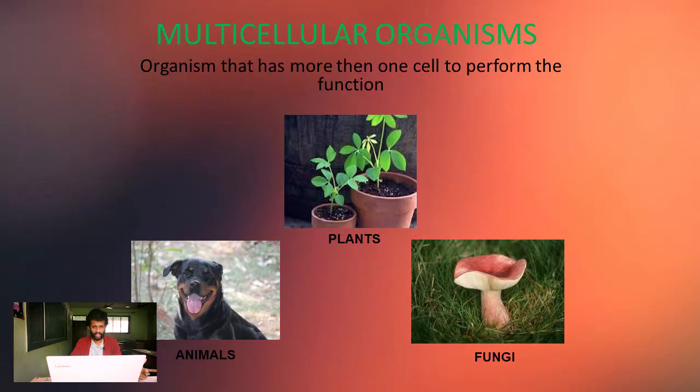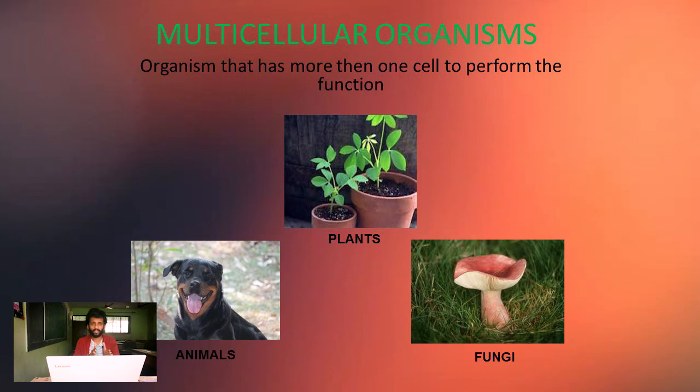So we belong to the next category, and that is multicellular organisms. Multi means many, cellular means cells, so many-celled organisms.